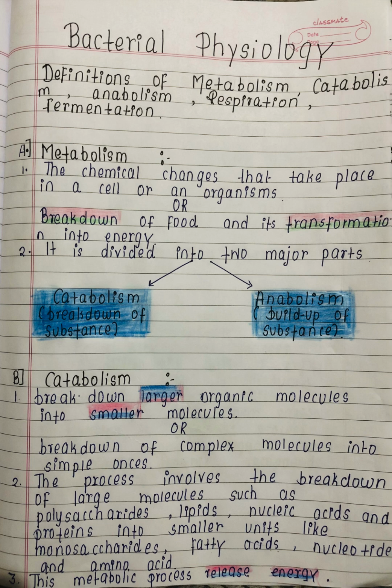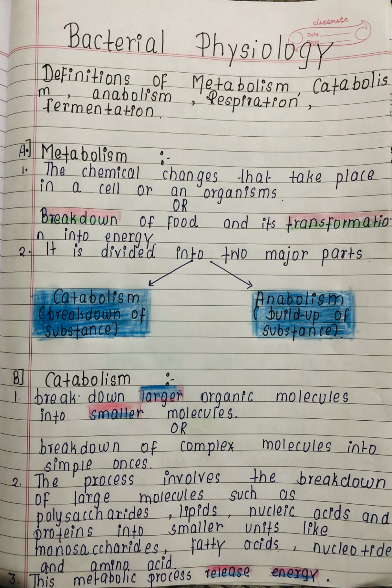Through this catabolism process, those large molecules inside an organism are converted into simple ones and release energy. This process involves the breakdown of large molecules. Which molecules? We can say polysaccharides, lipids, nucleic acids and proteins, and they are broken down into smaller units like monosaccharides, fatty acids, nucleotides and amino acids. And this catabolism process releases energy.